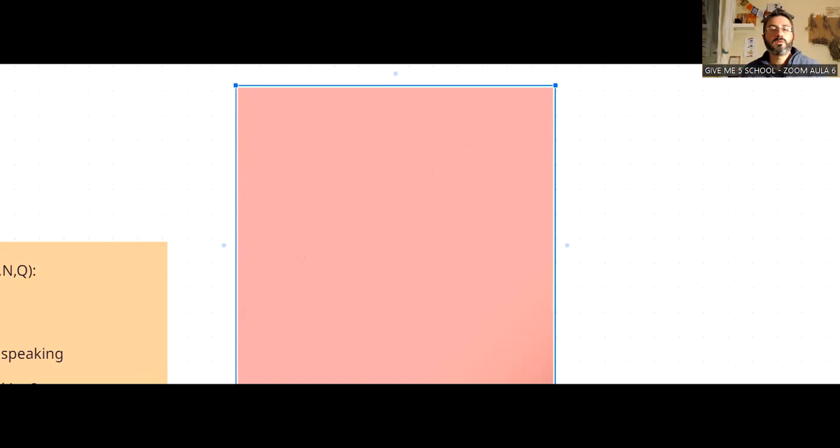With regular verbs, we put ed. I open the door. Let's write the example here: I opened the door, okay?